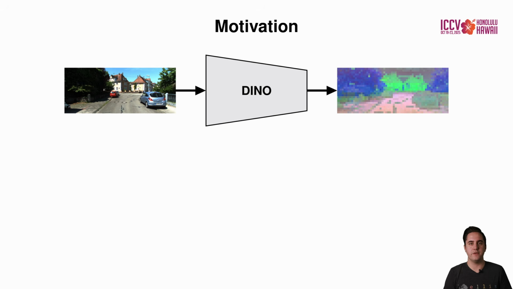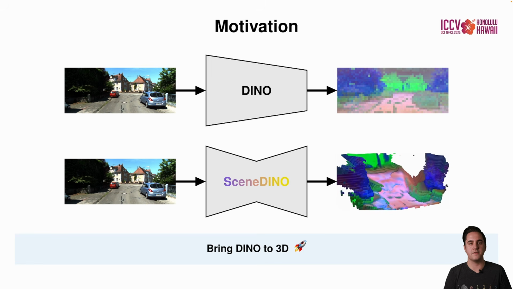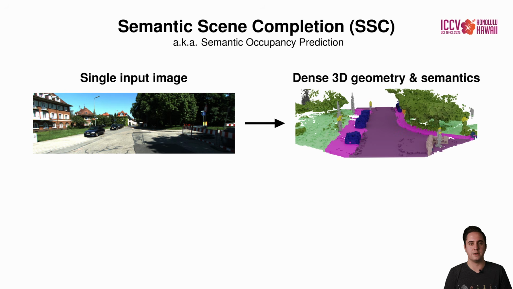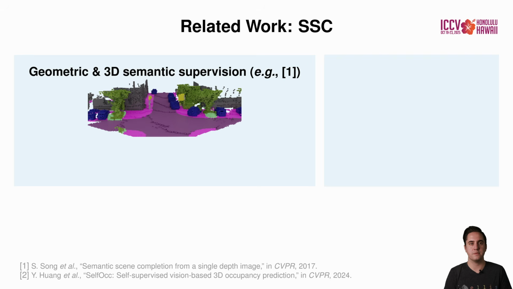DINO is a strong self-supervised image encoder used in various 2D supervised and unsupervised scene understanding tasks. We present SceneDINO, bringing DINO to 3D to facilitate 3D unsupervised scene understanding. At the downstream level, we focus on the task of semantic scene completion, short SSC. Given a single image, the goal of SSC is to recover dense 3D geometry and semantics of a scene. SSC is a comprehensive 3D scene understanding task with broad applications.